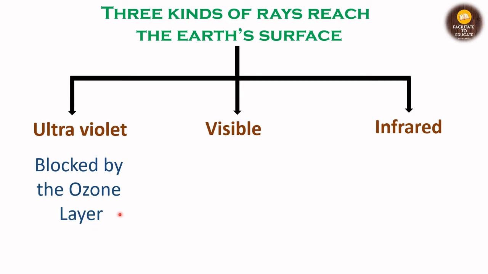The ozone layer helps us block the ultraviolet rays. You must have studied about this. If not yet, you can click on this link and see how the ozone layer is helping us and in which layer it is present.